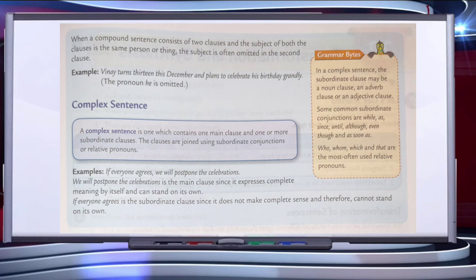But if everyone agrees is added to it in front, this will depend on the main clause to give its meaning. So this is a complex sentence. That means complex sentences are those in which there is one main clause and others are subordinate clauses which depend on the main clause to give their meaning. But in compound sentences, there are two or more independent clauses which are joined by a conjunction. So this is all about simple, compound and complex sentences.